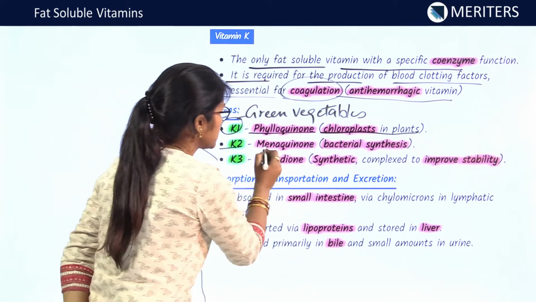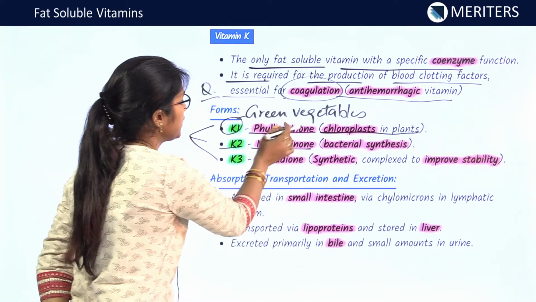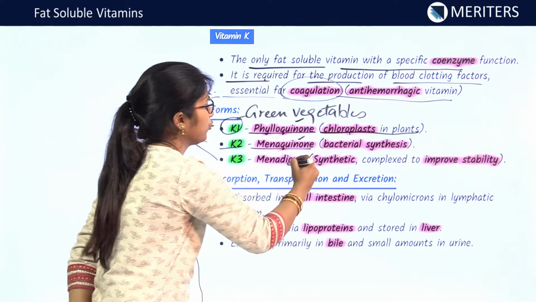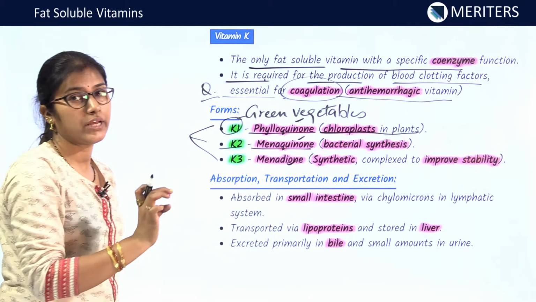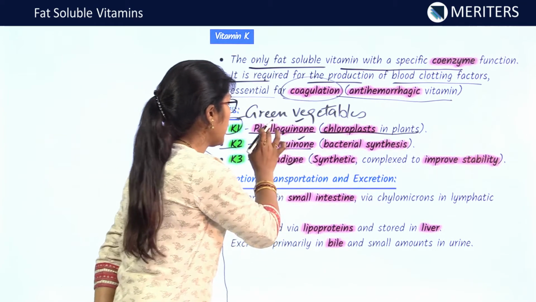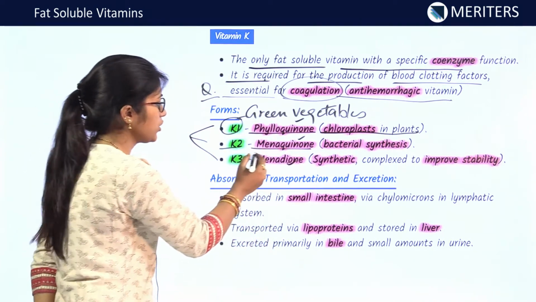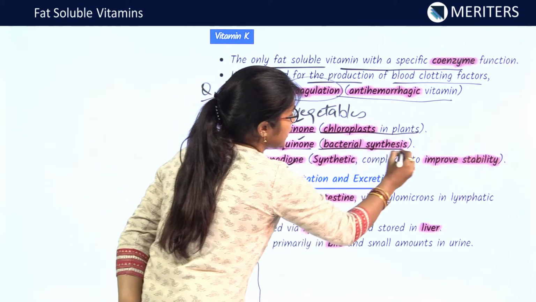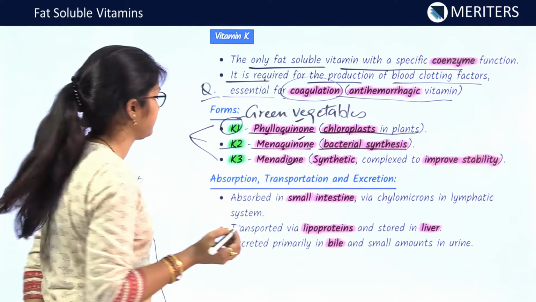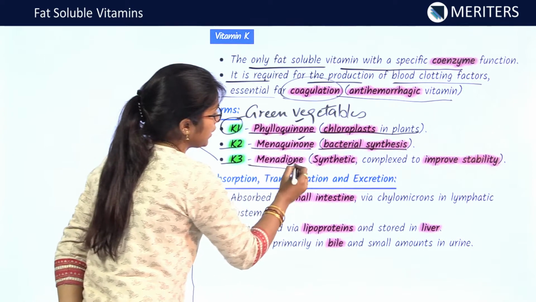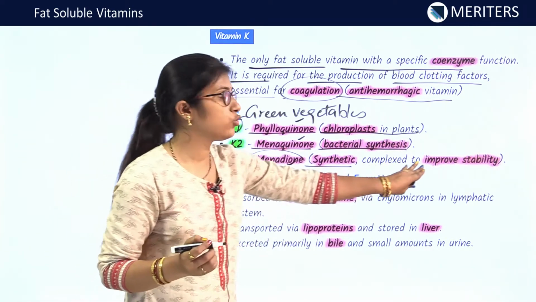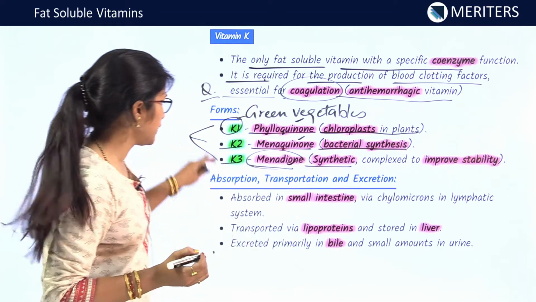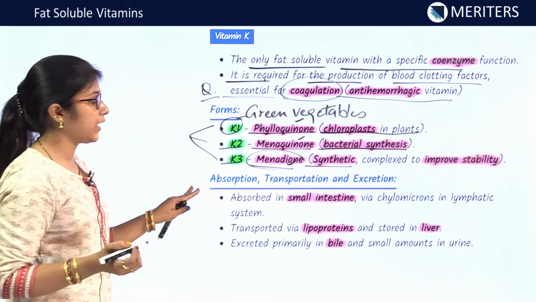Vitamin K2 is menaquinone. Remember these names: phylloquinone, menaquinone and menadione. You will be getting these names instead of K1, K2, K3 in the questions, so you have to remember these names. K2 is menaquinone. It is synthesized by bacteria in the gut. K3 is menadione. This is the synthetic one, a complex to improve its stability. So, these are the three forms of vitamin K.